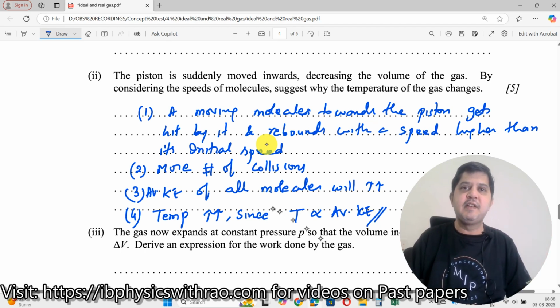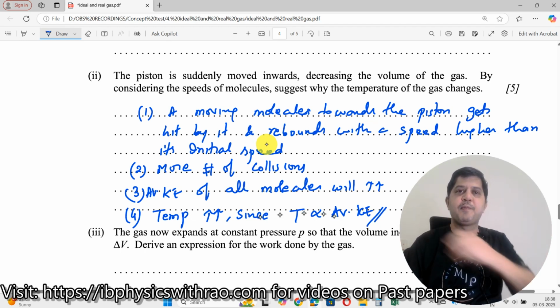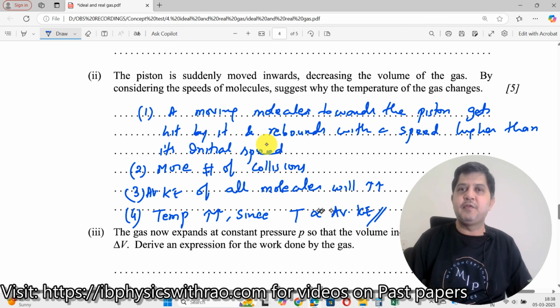So 5 points. Here 3 points, and here one more point, the fourth one, plus the fifth one here. I mentioned all this, and as a result you get the complete 5 points over here. Okay, this is how one needs to write in an exam.